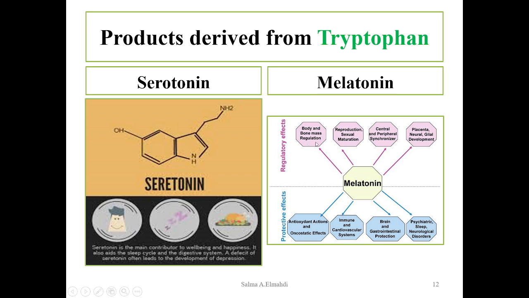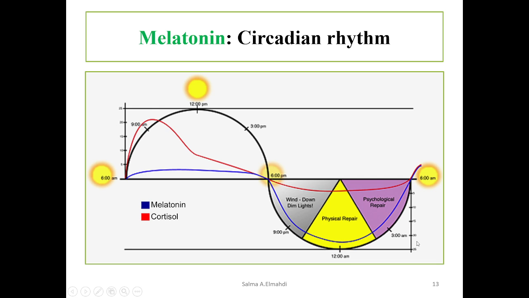And melatonin, as you can see here, has so many roles in the body. It is related to body and bone mass regulation, to reproduction and sexual maturation, to central and peripheral synchronization, to placenta, neural and glial development. These are regulatory effects. The protective effects include being antioxidant and oncostatic, that is related to malignancy. It has immune and cardiovascular system effects. It has effects on the brain and GI protection for psychiatric, sleep, and neurological disorders.